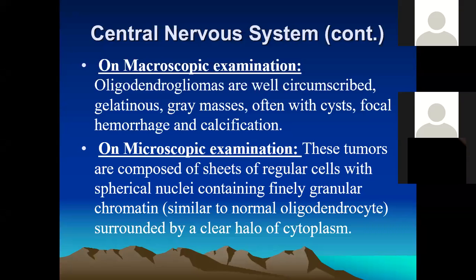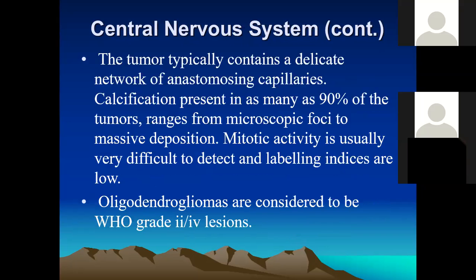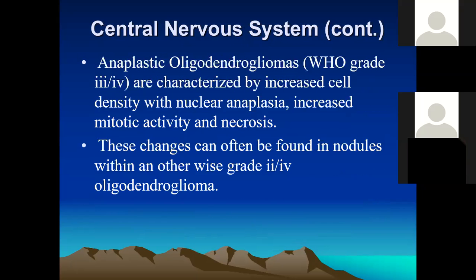The cells are similar to normal oligodendrocytes, like a chicken wire or microscopic pattern. These tumors are well differentiated.